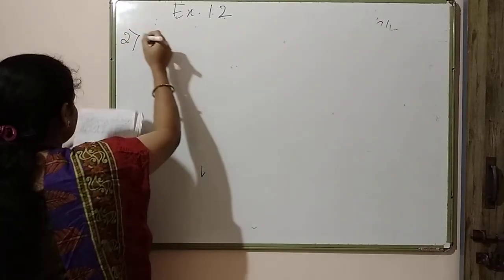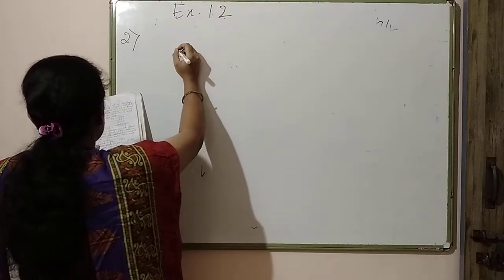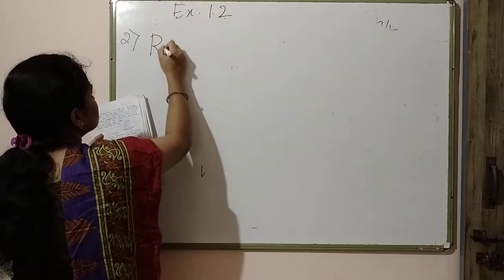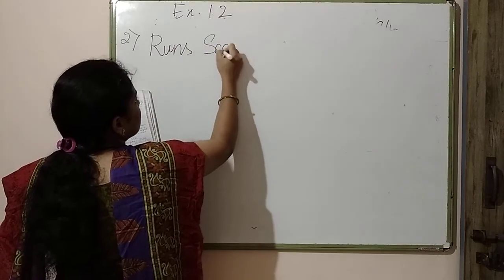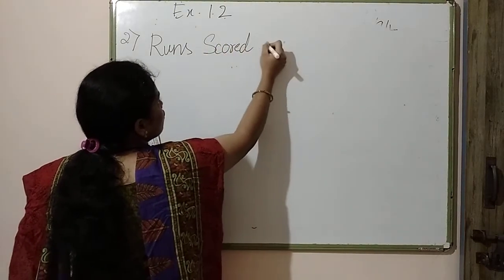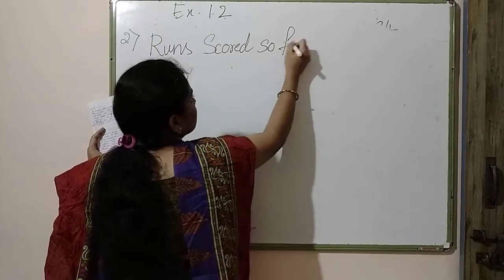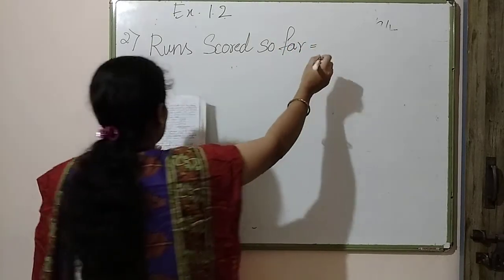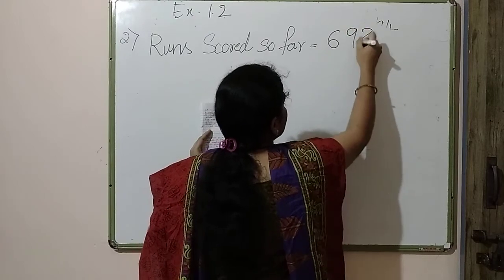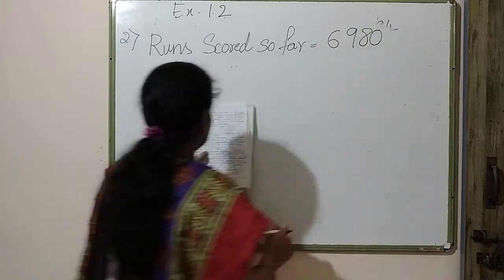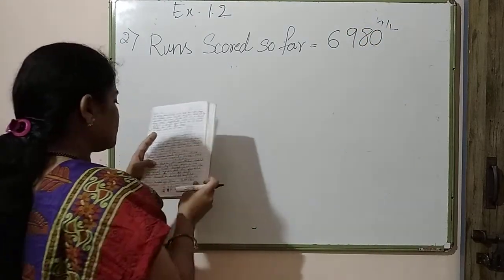Problem number 2. We have runs scored so far. How many runs has he scored till now? It is 6,980. And more runs required.